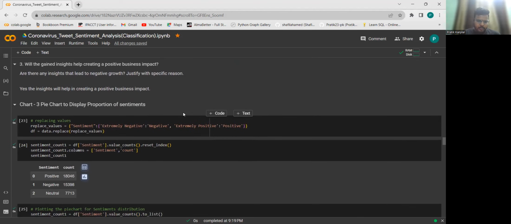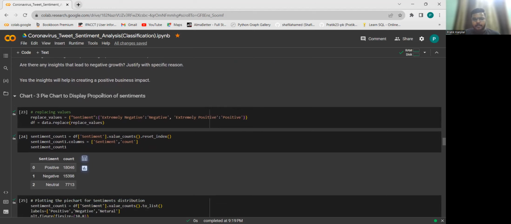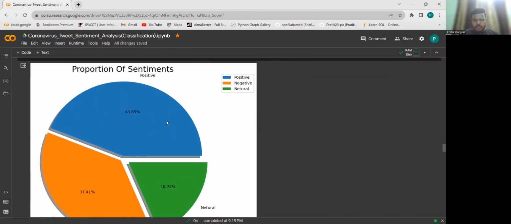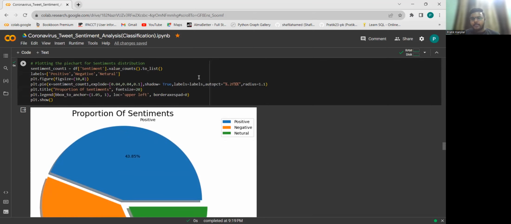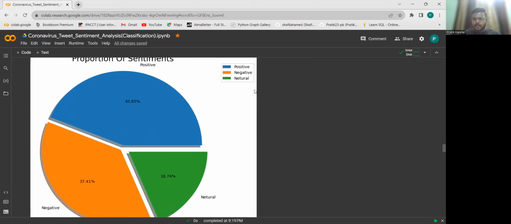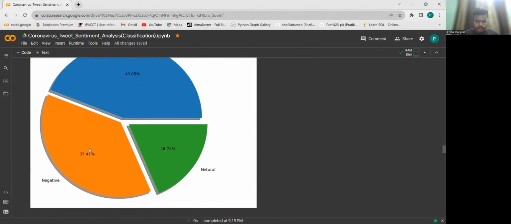Now, coming to the third chart, we have a pie chart to display the proportion of sentiment. After converting the extremely negative and extremely positive into negative and positive respectively, we have only three sentiments over here. We do the pie chart distribution to check the share of each sentiment, and we see positive at 43%, neutral at 18%, and negative at 37%.